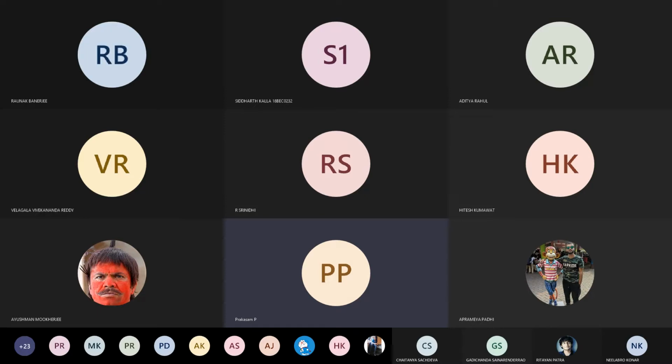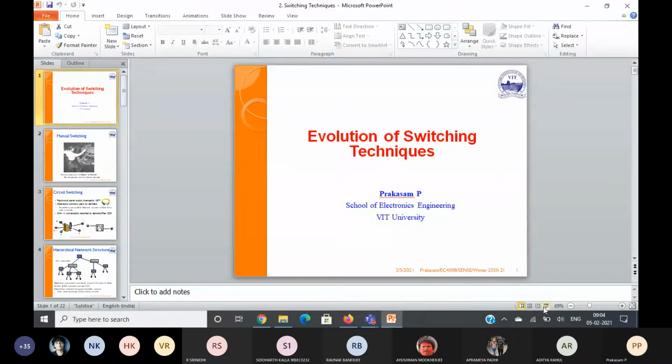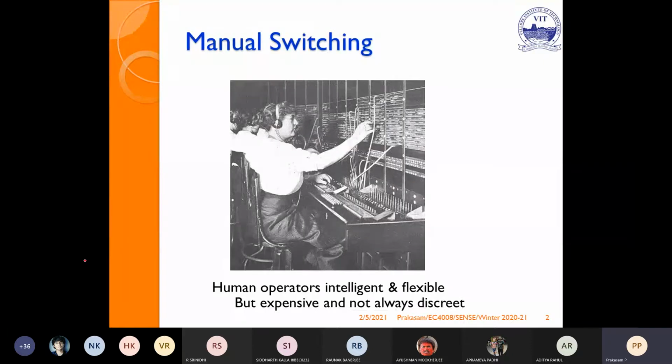So, what is manual switching? What is packet switching? Then, what is circuit switching? That is today's class. So, if you see here, this is the diagram for manual switching.